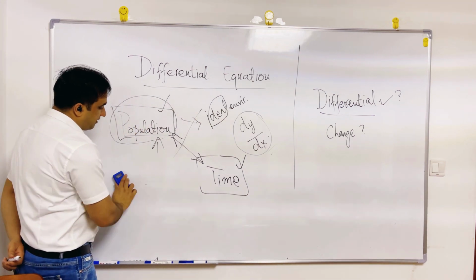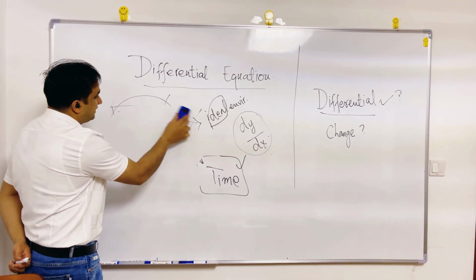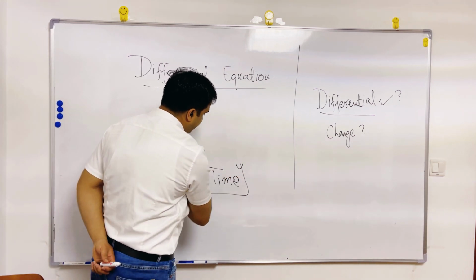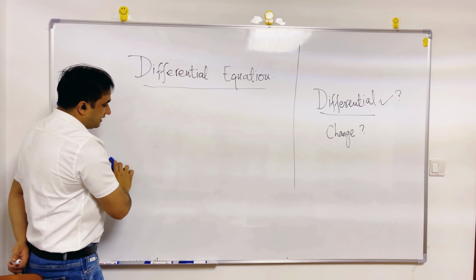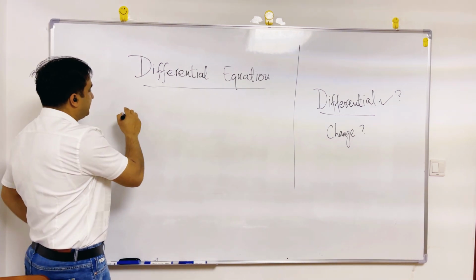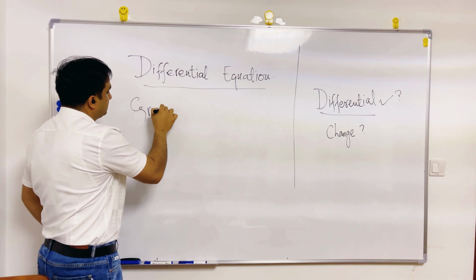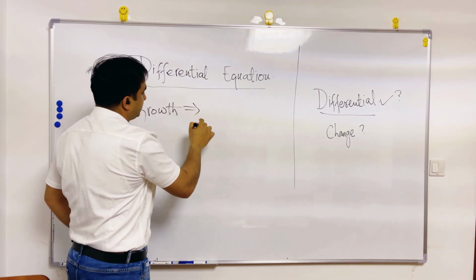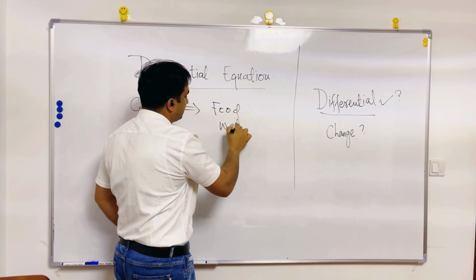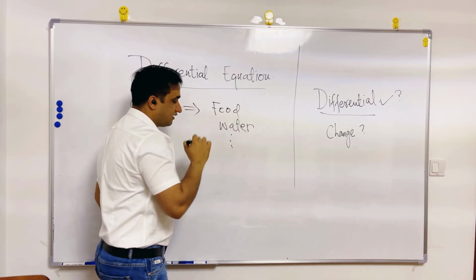So the change in population actually depends on many factors. The growth depends on many factors, and it depends on food, it depends on water, and so on.